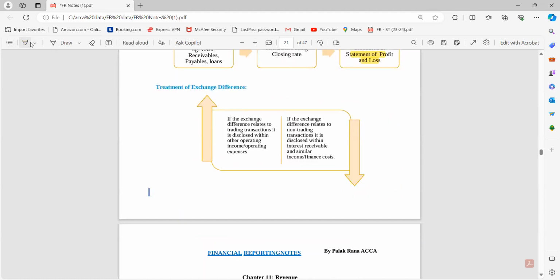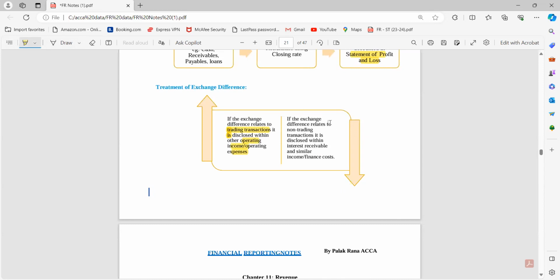So now, next is the treatment of exchange differences. If the exchange difference relates to the trading transaction, it is disclosed within the other operating income or expenses. So basically, if it relates to my trading, business से relate है, तो obviously फिर मैं उसको operating income और expenses में दिखाऊंगी.